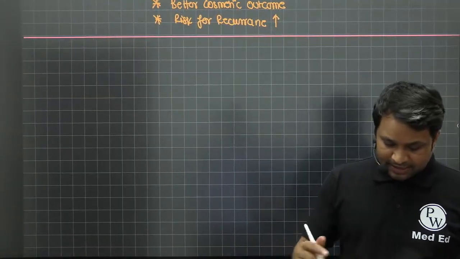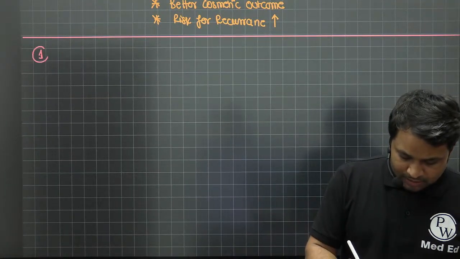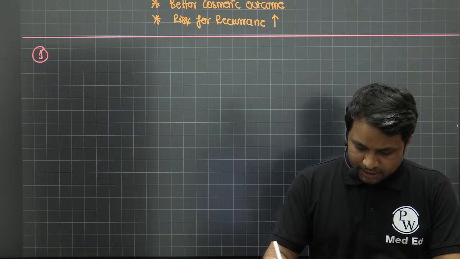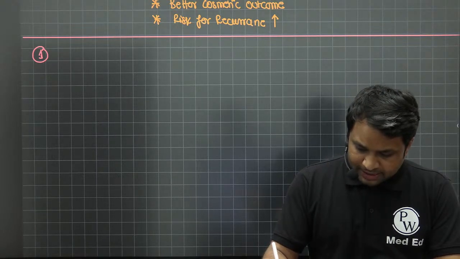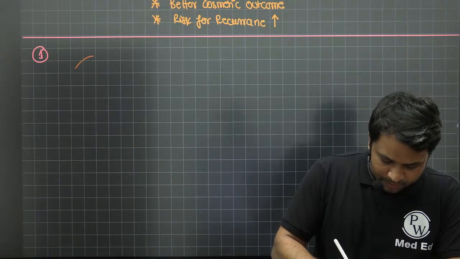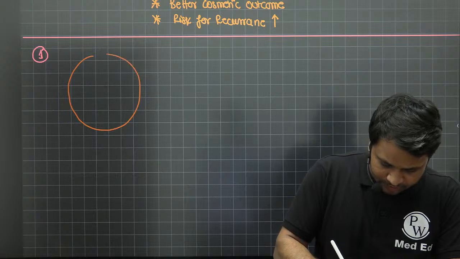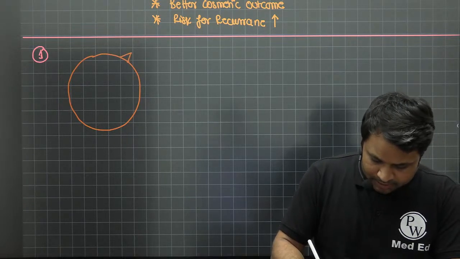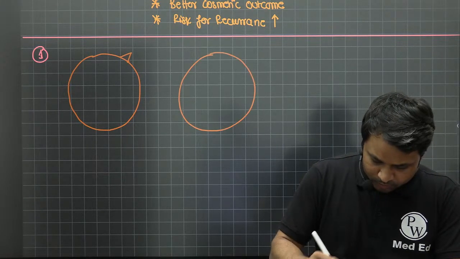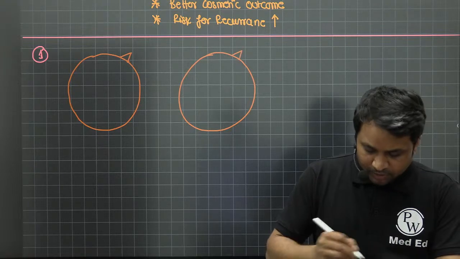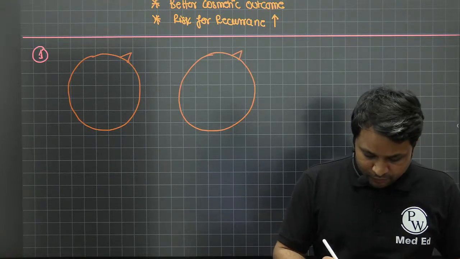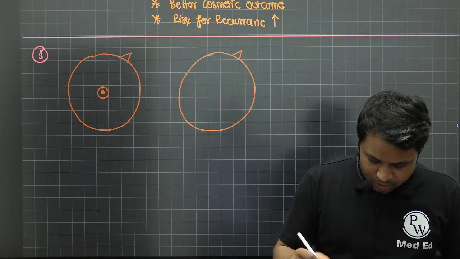Now, the first scenario that I would like to give you is, I have two patients, right? So let's say this is a patient with a breast, which is here. This is patient number 1, and this is patient number 2. Both of them have a lump of, let's say, 3 centimeters to make it simple for you.